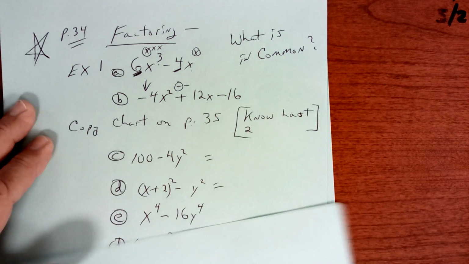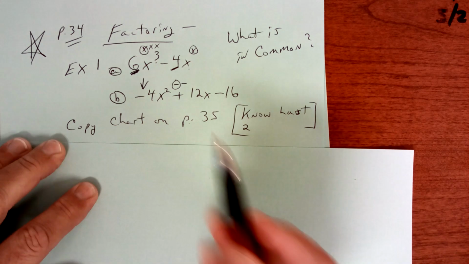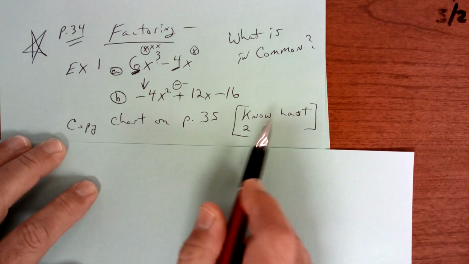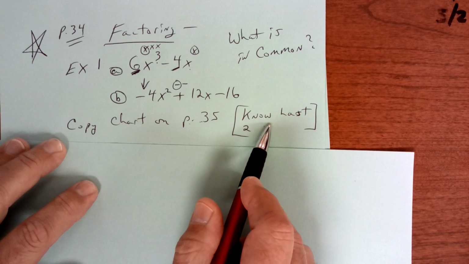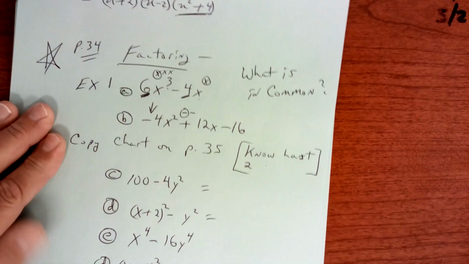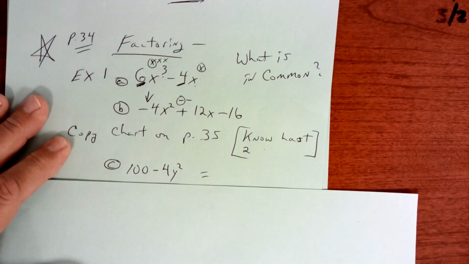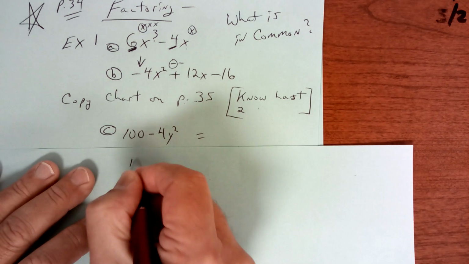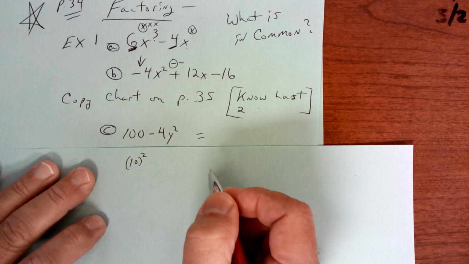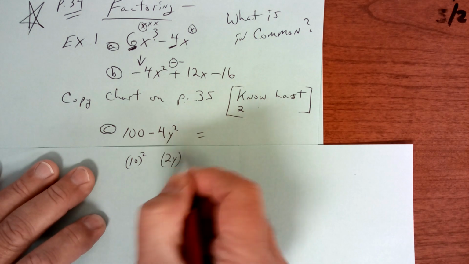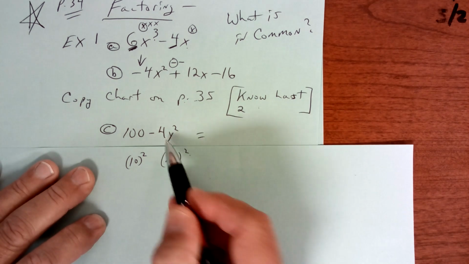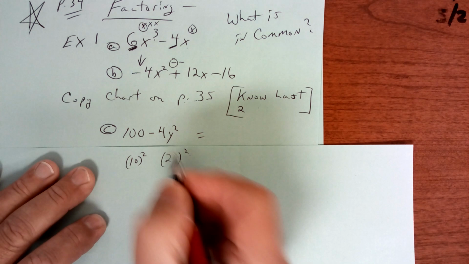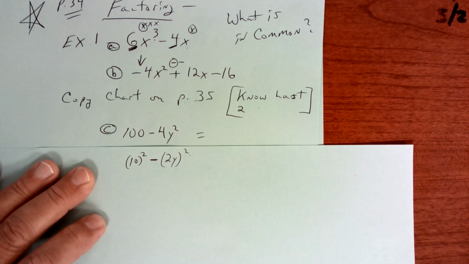All right, take a moment and copy this chart, and I want you to try to memorize especially the last two. All right, we're going to work these, and then I'm going to get you started. This is called the difference of two squares. 10 times 10 is a perfect square. 2y times 2y, or 2y squared, is a perfect square. So this is a minus, so it's the difference of two squares.